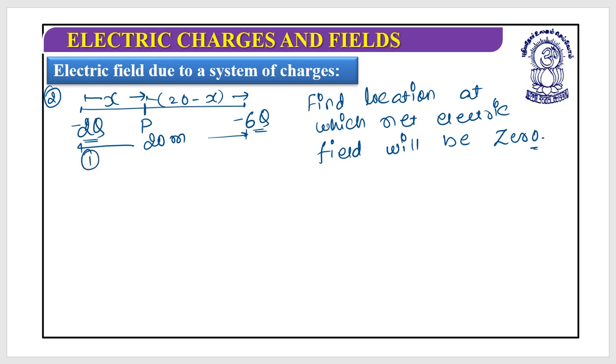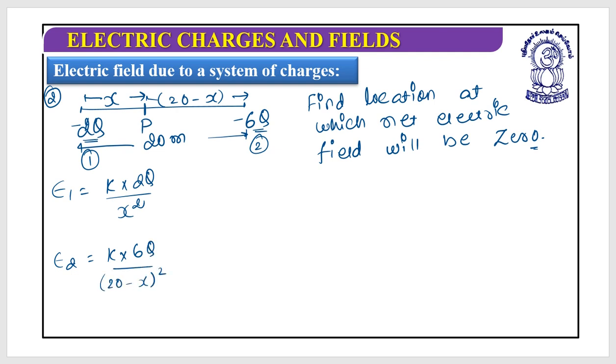Now find out the magnitude of electric field due to both. This is k multiplied by 2q divided by x square. Magnitude of E2 is k multiplied by 6q divided by 20 minus x whole square. Find out the direction of both. This is minus 2q. When I need to find out electric field here, I will put a test charge. This is minus, this is plus, so this will attract.